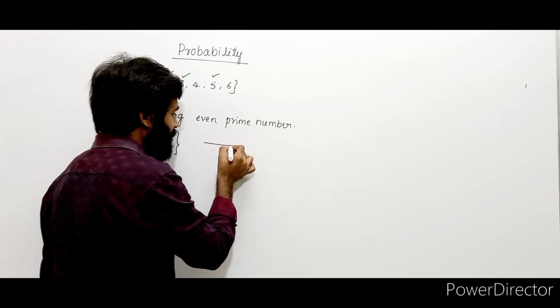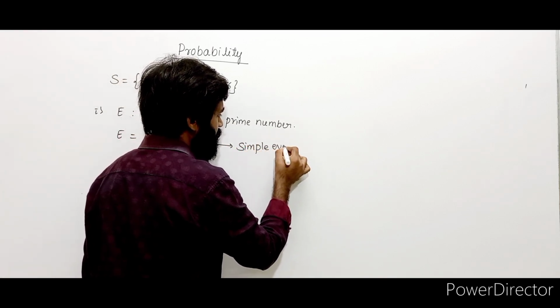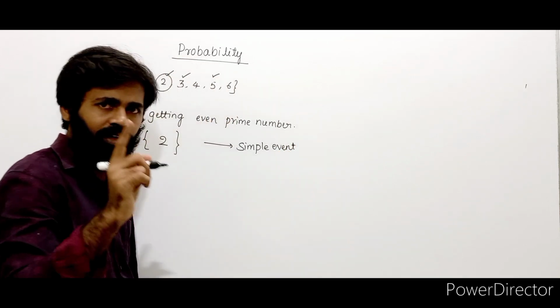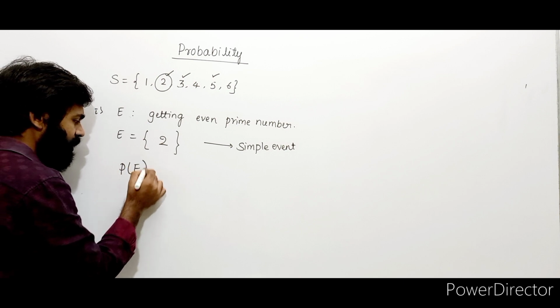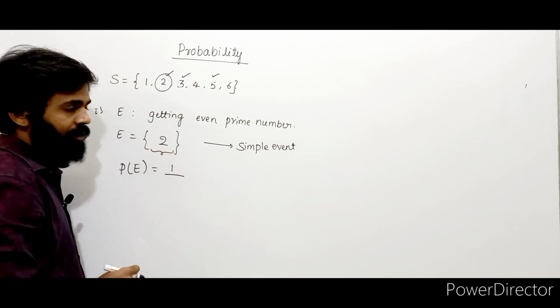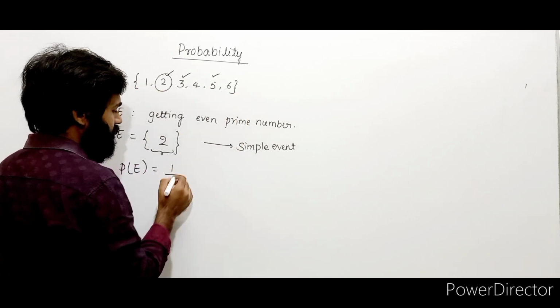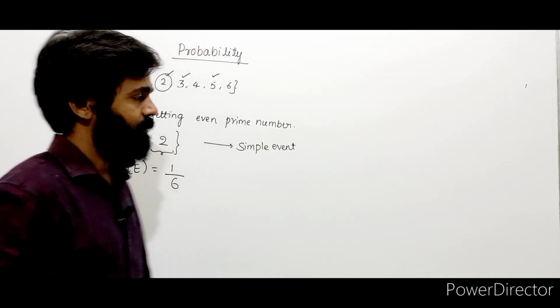I can write 2. Now here you can see this set contains only one element. So this is a simple event. This is an example of simple event, because it contains only one element. Now if you want probability of E, how many elements are there in E? One element, divided by how many elements in sample space? 6. So what's the probability? 1 by 6. Right.